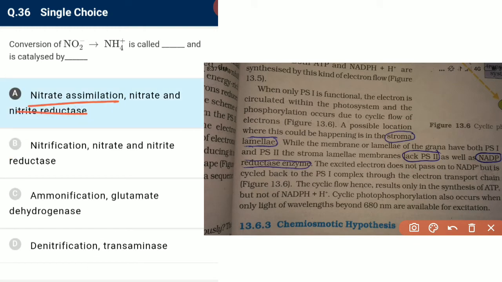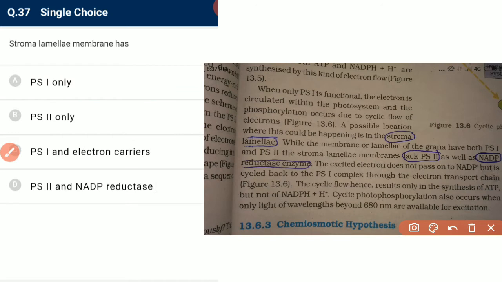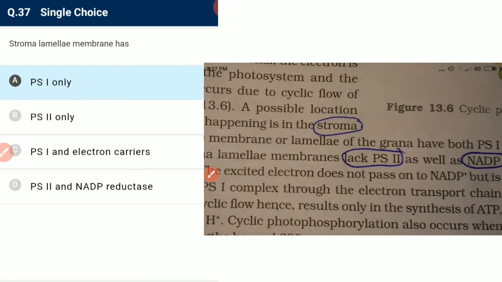Okay, and next, the stromal lamellae membrane has only photosystem 1. It lacks photosystem 2 and it lacks NADP reductase enzyme. The stromal lamellae lack photosystem 2 and NADP reductase enzyme.